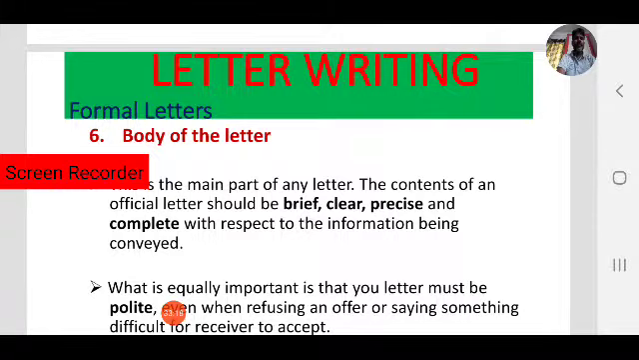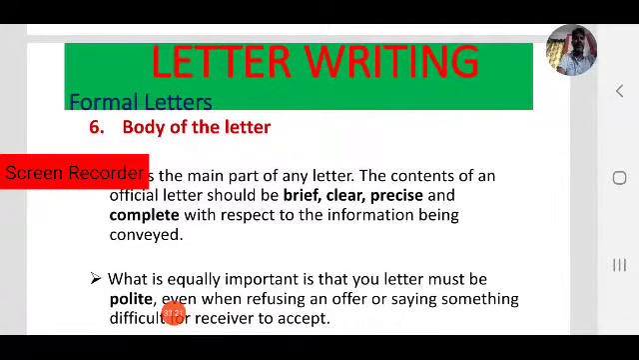This is the main part of any letter. The contents of an official letter should be brief, clear, precise and complete. Always keep these 4 points in your mind while writing an official letter. It must be brief, it must be very clear, it must be precise, and complete with respect to the information being conveyed. The information must be clear, brief and precise, and complete.